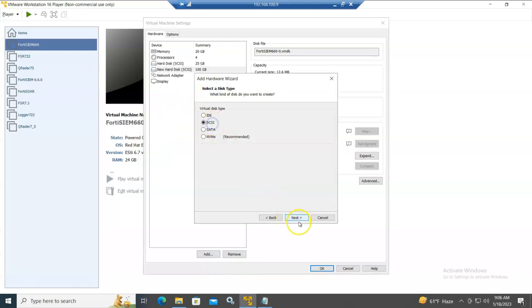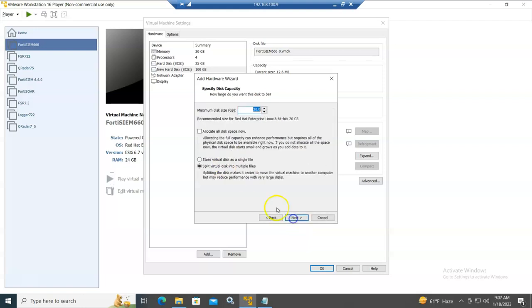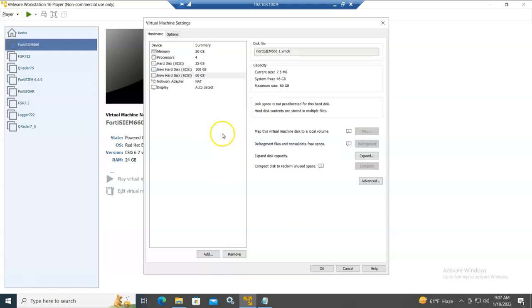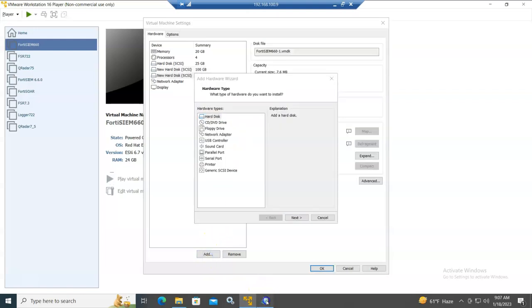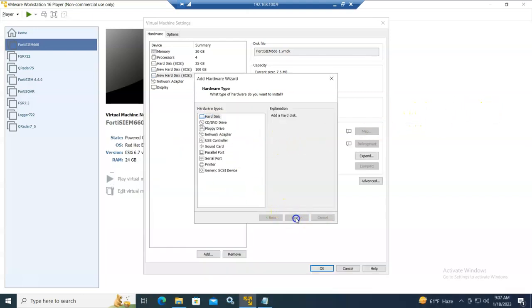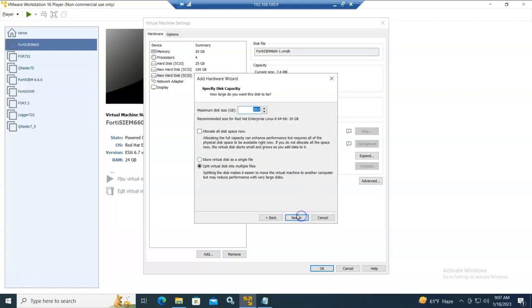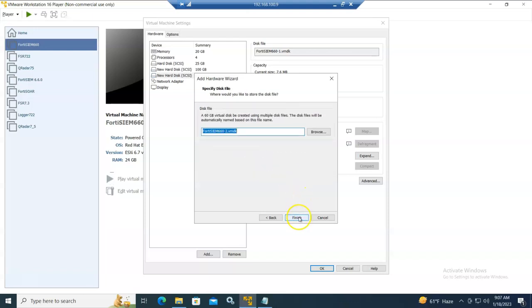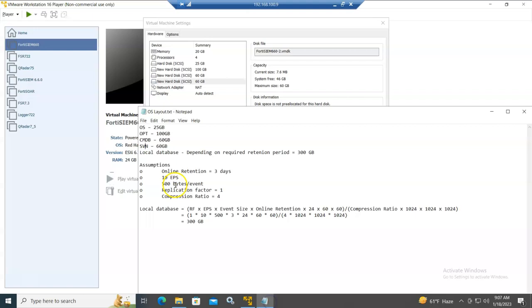Okay, again SCSI and 60. Okay, finish. The fourth one will be the SVN with again 60 GB. SCSI, next, 60 GB, and the last one will be our local database, 300 GB.